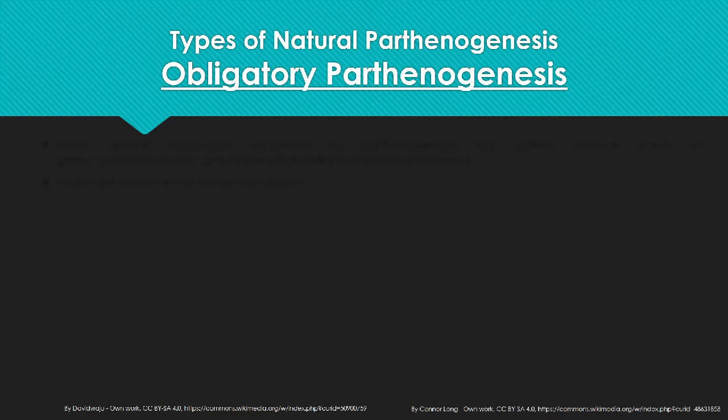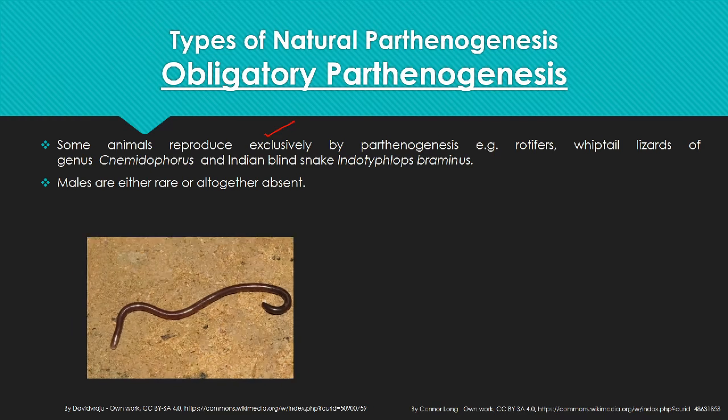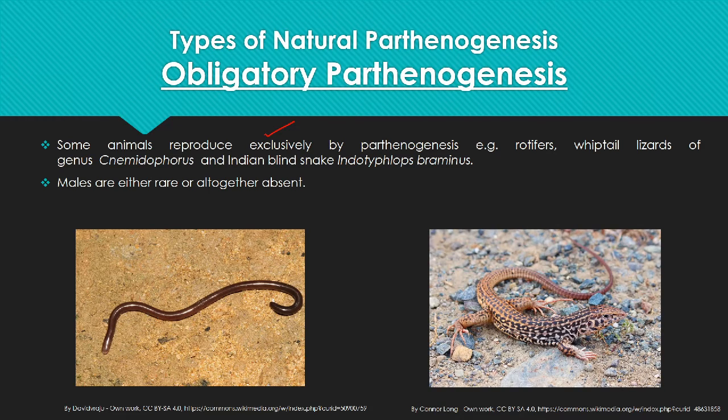Natural parthenogenesis may be obligatory or facultative. Obligatory parthenogenesis means that some animals reproduce exclusively by parthenogenesis, for example rotifers, whip-tailed lizards of genus Cnemidophorus, and the Indian blind snake Indotyphlops. The males are either rare or altogether absent in such species. This is the Indian blind snake, and this is the whip-tailed lizard found in the USA.